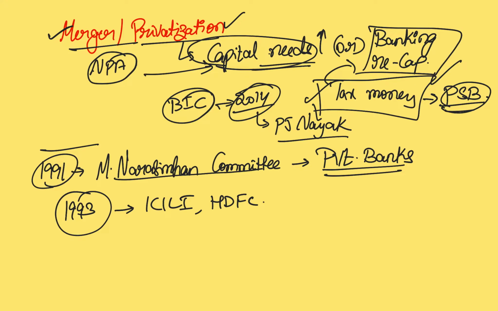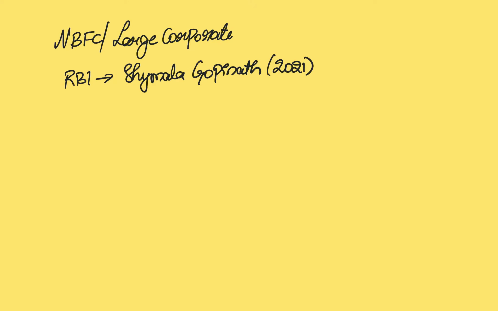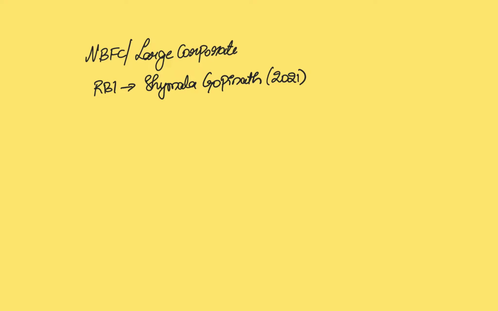Previously, there was a period of window where private banks can come up and apply for a license, but from 2016, the on tap, that is whenever a company decides that they can fulfill the requirements of the criteria laid down by RBI, they can approach RBI and then open up a private bank. So there are certain criteria which RBI now decides from 2016 to start a bank. So when private players want to enter into banking sector, one of the major criteria is the capital requirement is 500 crores according to RBI's notification.